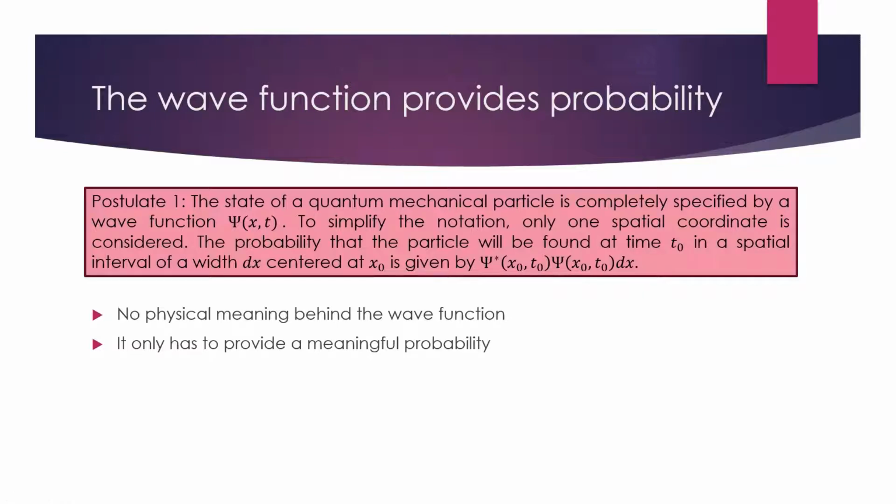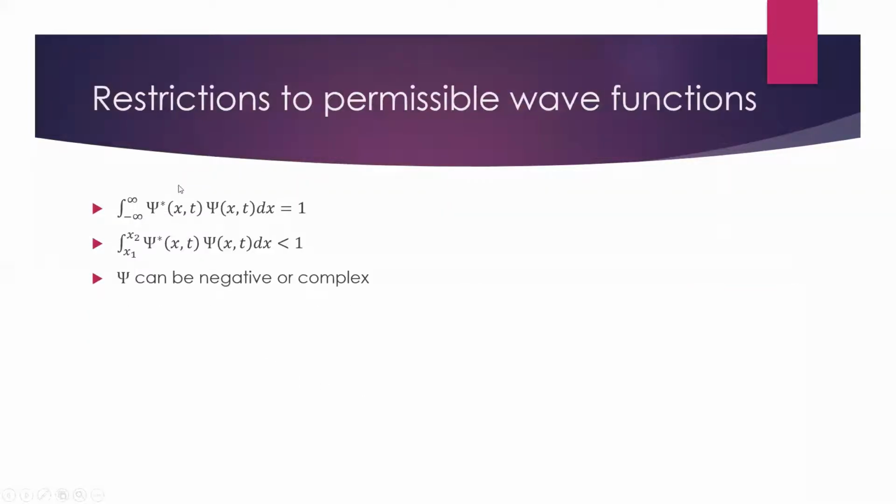In order for our wave function to have a meaningful probability, we have to ensure the following conditions. We have to ensure that the integral of the square of the magnitude of our function, so remember this term here is the square of the magnitude of our wave function, over all space, so the area under the curve, equals 1. And what this math equation here means is that we have a 100% probability of finding our particle in space. Now, if we didn't, that wouldn't make sense. We wouldn't compare it to a probability.